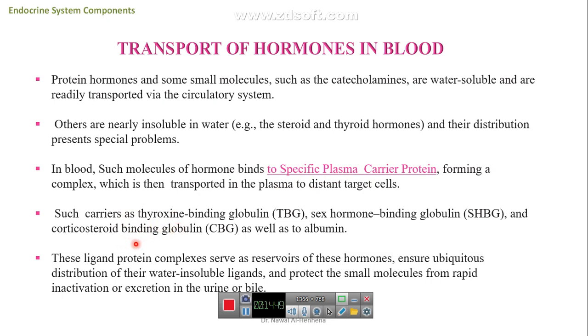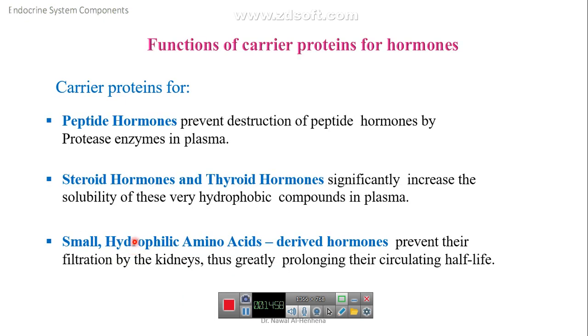The bond between the protein and the transporter acts as a reservoir for the hormone. Some peptide hormones can come into contact with enzymes like proteases. For this reason, the carriers protect these types of hormones from destruction by these enzymes.